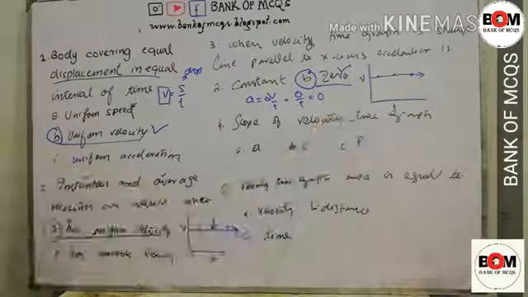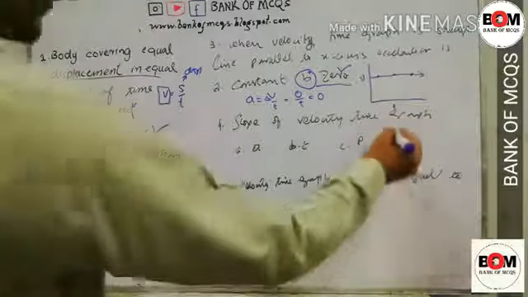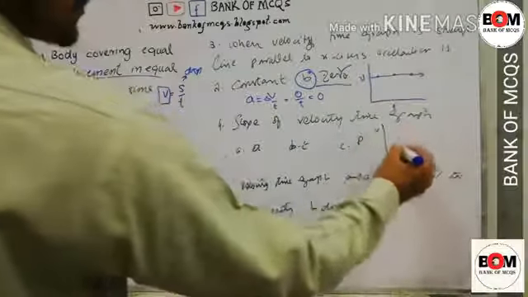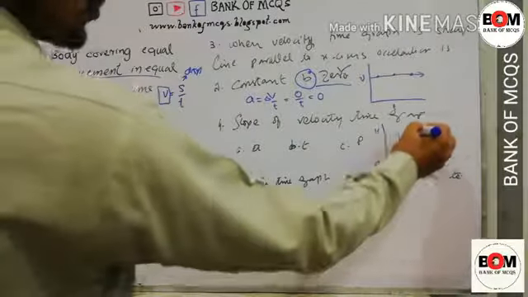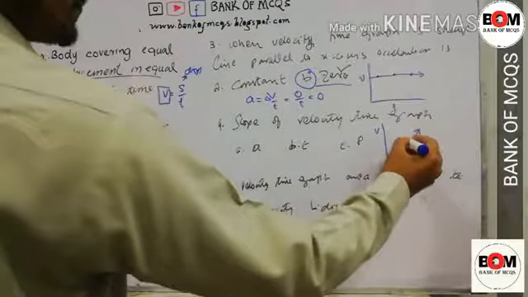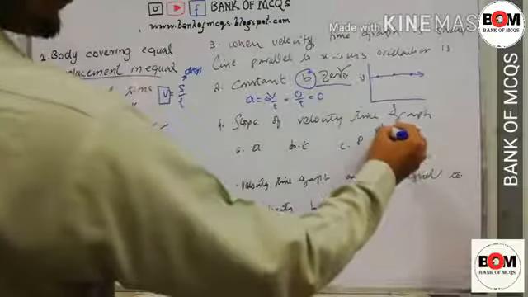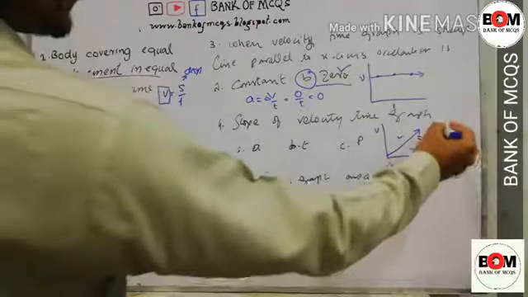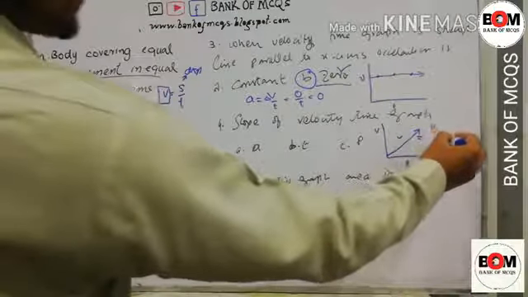Now MCQ number 4, velocity time graph. The slope of a velocity time graph gives us what? If this is velocity and this is T, we know that slope is equal to the y quantity divided by the x quantity.